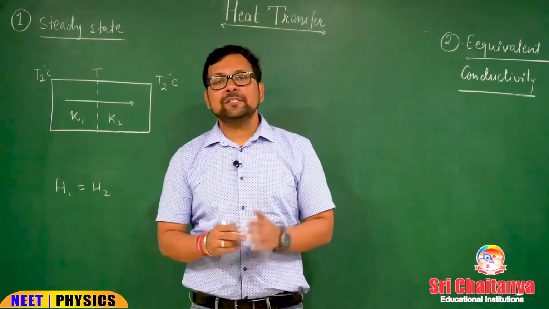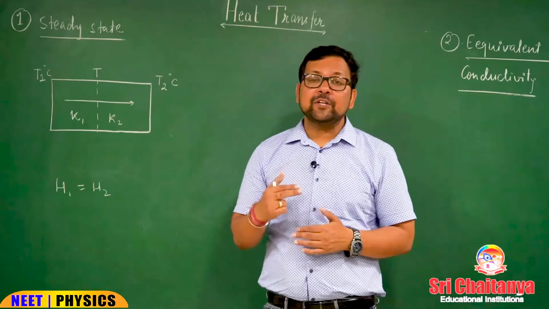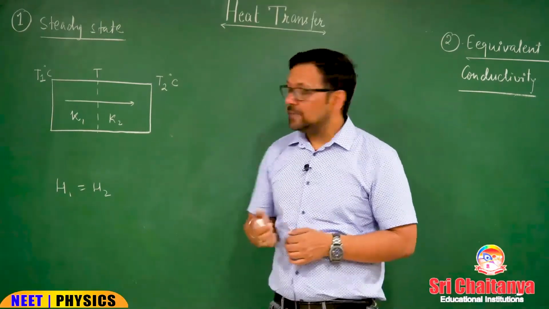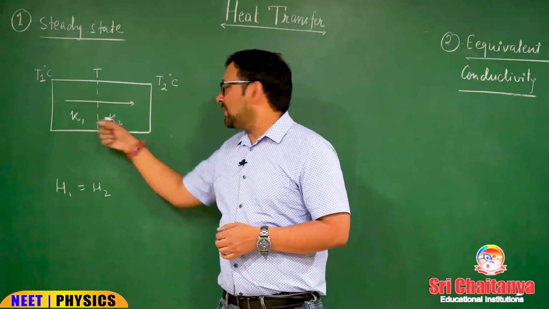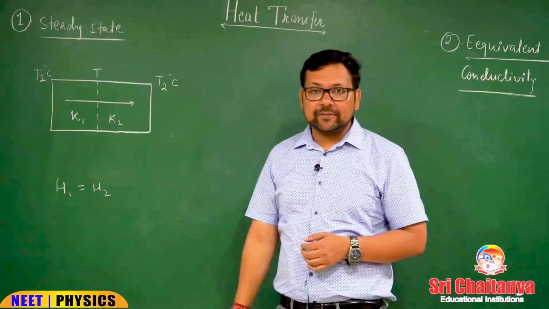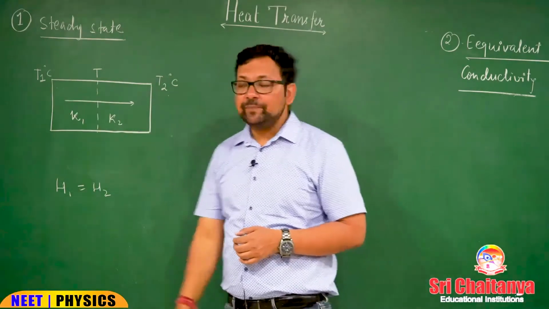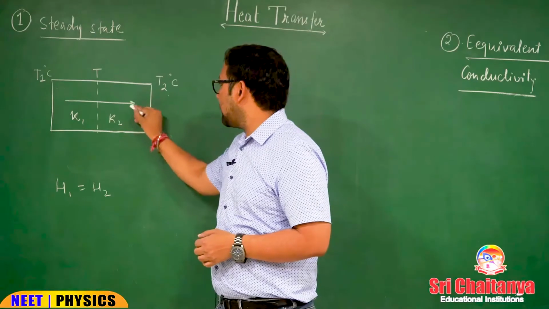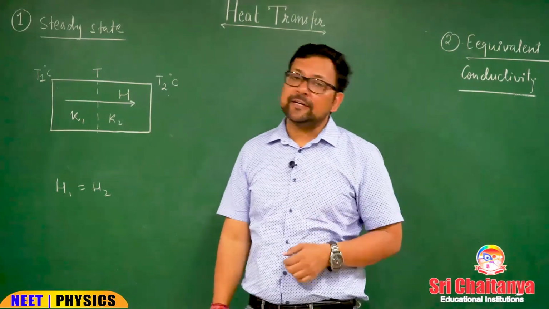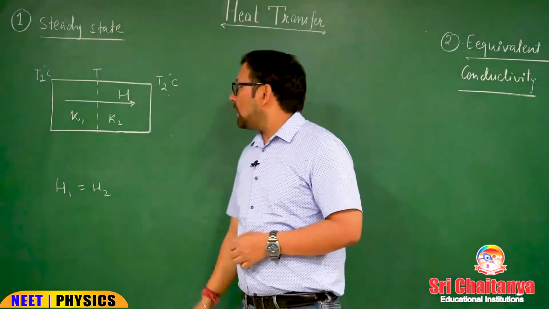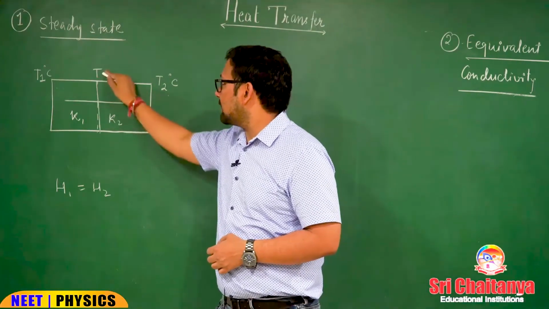Okay, now on the basis of steady state, there is a common question: temperature of the interface. See, these are the two slabs. You can see K1 and K2 are their thermal conductivities, T1 and T2 are the end point temperatures, and on the basis of this arrow, we can assume that T1 is at higher temperature than T2. What we have to find here is the temperature of the interface, that is T.